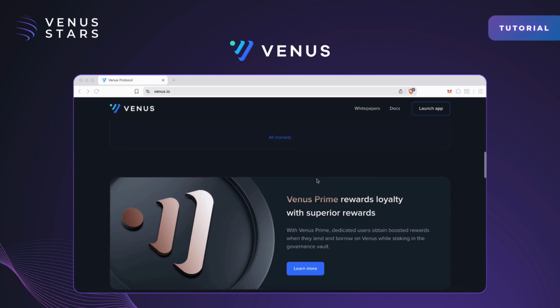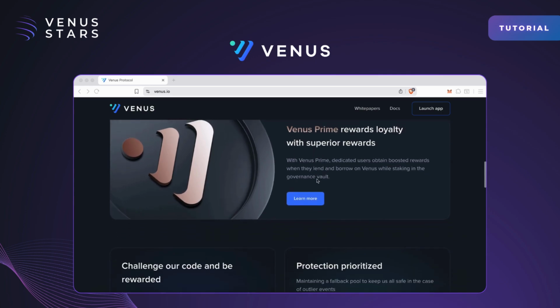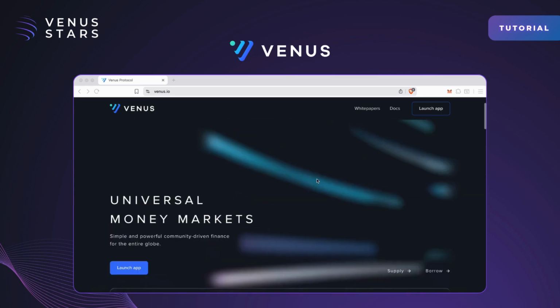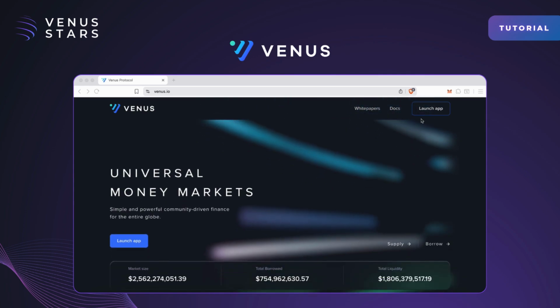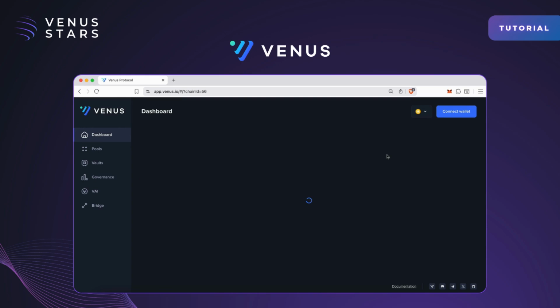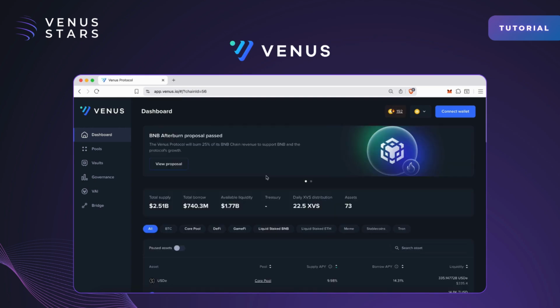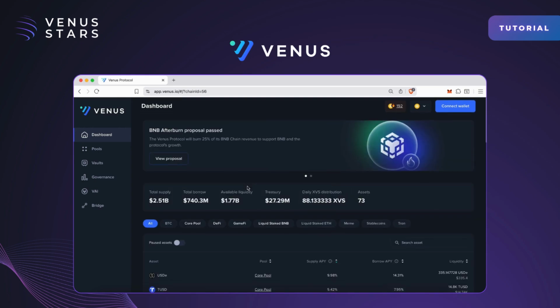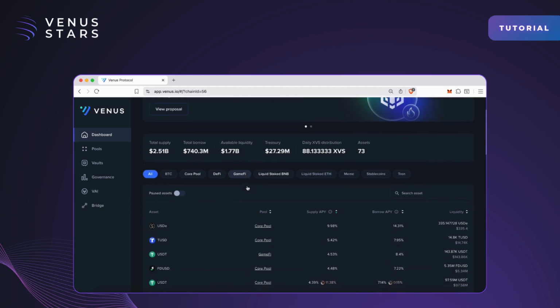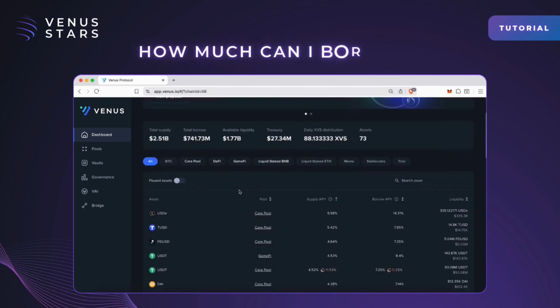Venus is a decentralized finance lending protocol that allows users to borrow and supply cryptocurrencies. When borrowing on Venus, users must provide collateral in the form of other crypto assets. This enables them to borrow the asset they need. How much can I borrow?